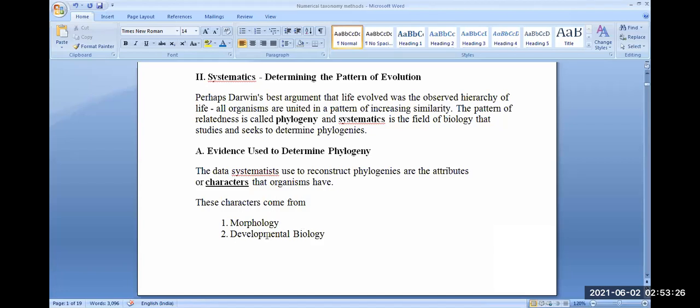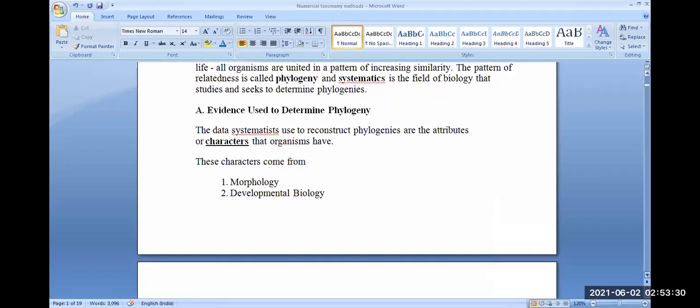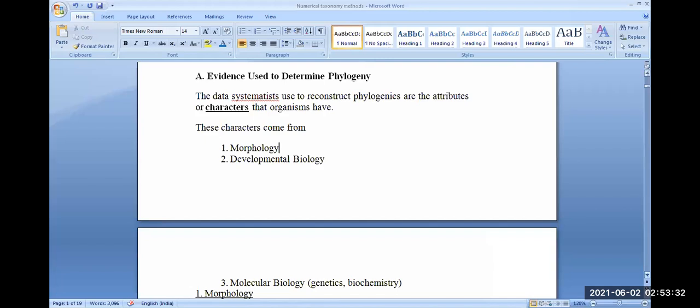Then we have developmental biology. Developmental biology is that biology which concerns the development of an organism, where from the organism has evolved. It has evolved from a single cell, that is the zygote. How has the zygote come into existence? It has come into existence by the fusion of male and female gametes. Where from have those male and female gametes come? They have come from the parent organism due to megasporogenesis and microsporogenesis.